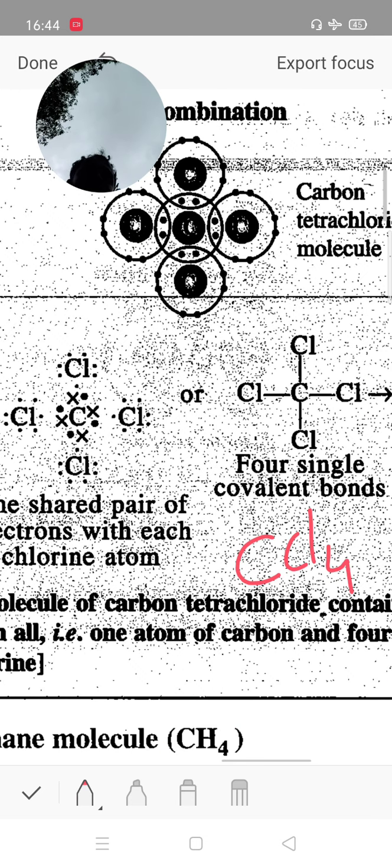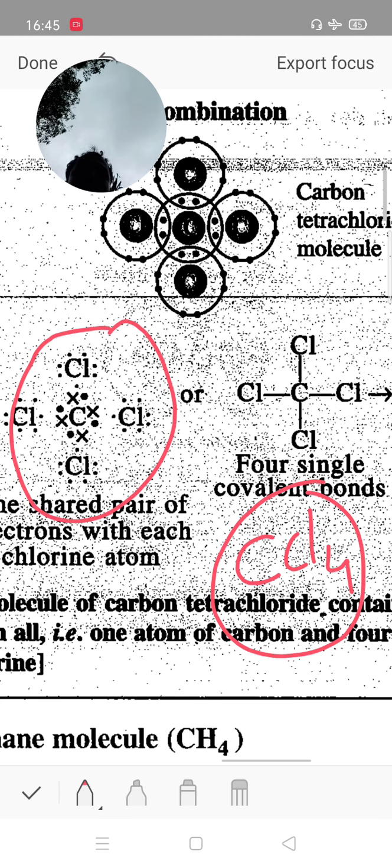Another similar example is carbon tetrachloride. In carbon tetrachloride, carbon is a non-metal and chlorine is also a non-metal. Two non-metals form a covalent bond. We already discussed that an ionic bond is formed by a metal with a non-metal, with a large electronegativity difference, but in carbon tetrachloride both are non-metals. They share electrons, and a total of 8 valence electrons are present. Therefore, it is an example of a covalent bond.